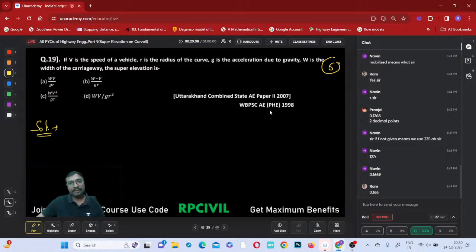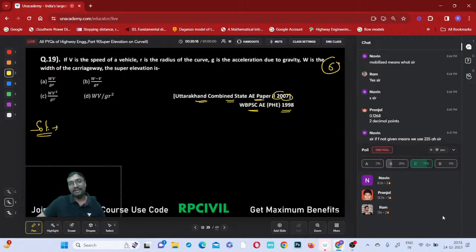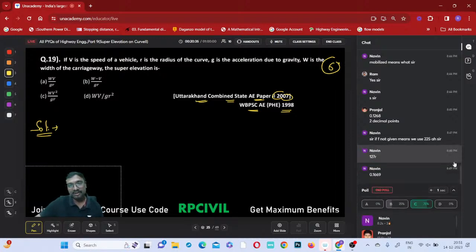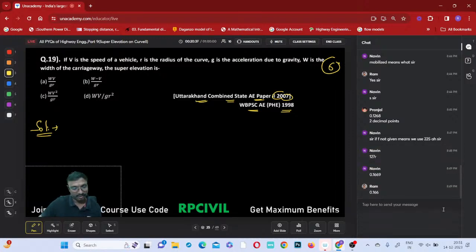This is given in which one? West Bengal PSC gave it in 1998, and the same question is copied in the Uttarakhand Combined State AE paper 2007, right? So now you understood how important the previous questions of all other states are. Somebody was asking whether this is suitable for this exam or not. Now you understood. If you are solving all these, automatically a wider range of questions will be covered.